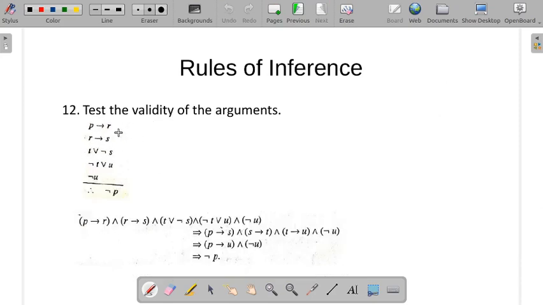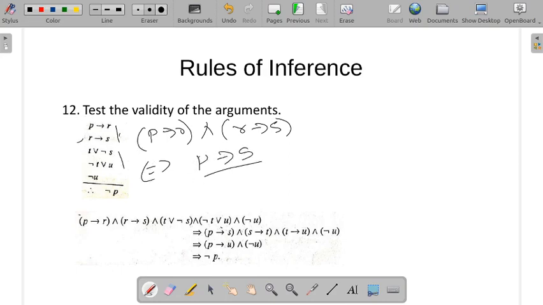Next question: P conditional R, R conditional S, T or negation S, and negation T or U. We can apply the rule of syllogism here. We can convert these into conditionals and apply the rule of syllogism. P conditional R and R conditional S, what will this become? P conditional S. This is done.